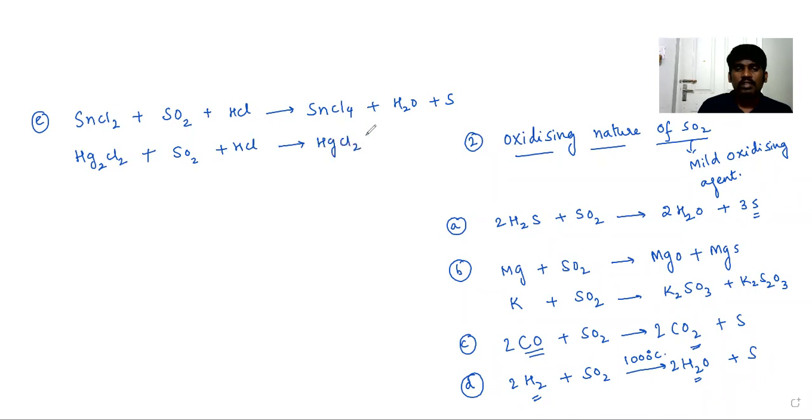Hg2Cl2 can be oxidized to HgCl2 plus H2O plus sulfur, right? So this is another oxidizing reaction that can be given for sulfur dioxide.